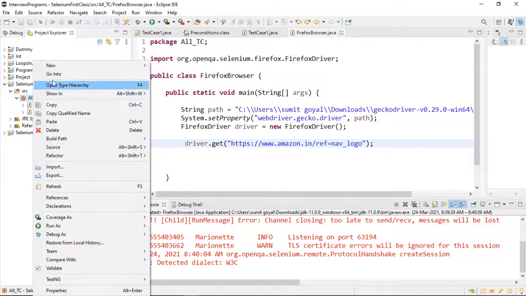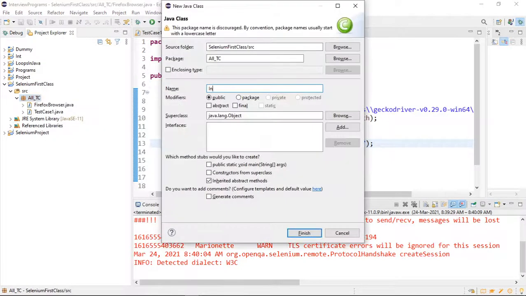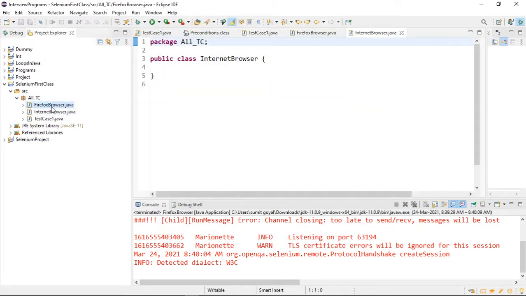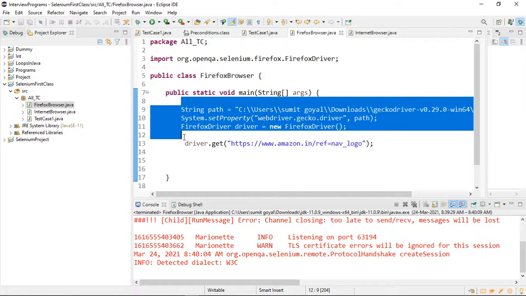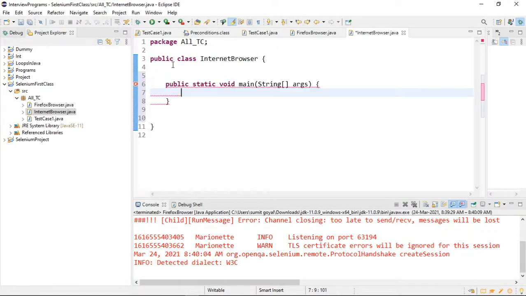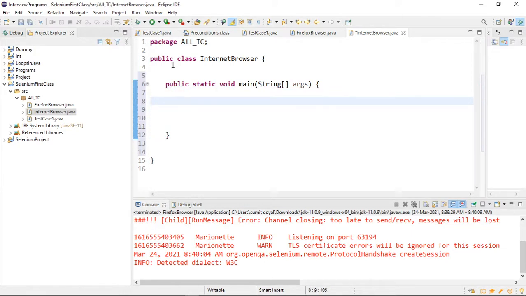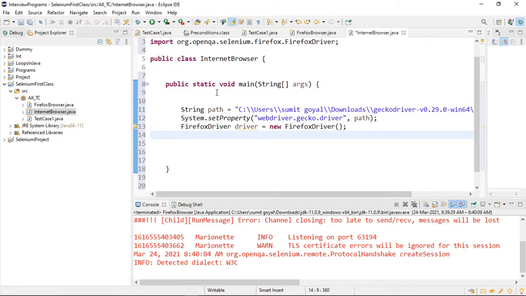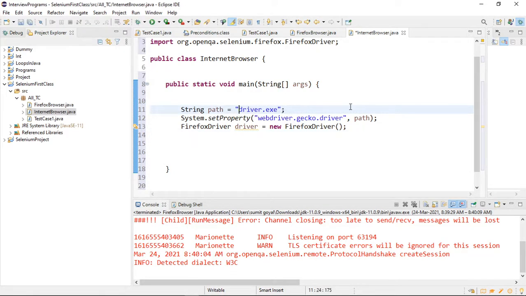Now let us discuss one more browser, which is Internet Explorer. If I copy these three lines, and create the main method, so main method you have to create. What is the shortcut? You can either write it, or if you do not want to write it, type main, then Control Space, hit enter, it will generate. After that, let me remove this path because I need to first download the Internet Explorer driver .exe file.